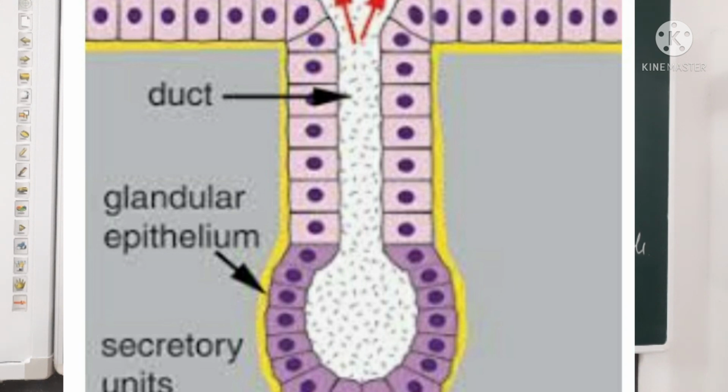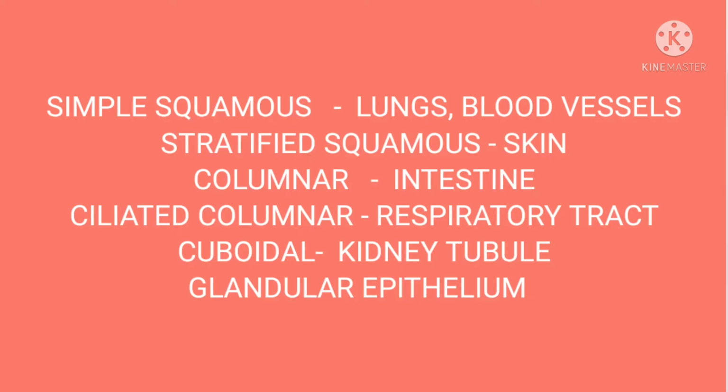So based on the function and structure, the epithelial tissues are of different types. Which are they? Simple squamous, present in the lining of lungs, blood vessels, etc. Stratified squamous, present in the skin. Columnar epithelium, present in the lining of intestine.